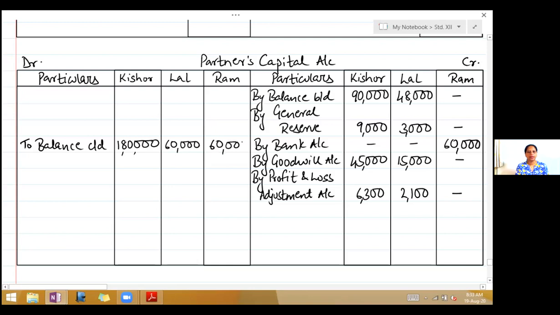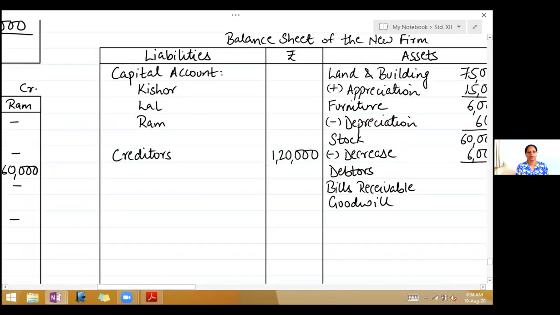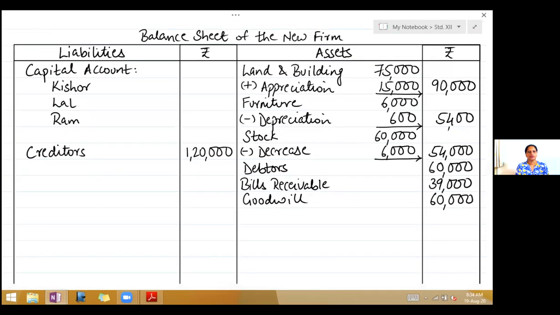Now this being the final balances, you have to write this in the capital account on the liability side. Right, Kishore 1,80,000, Lal 60,000, Ram 60,000. So total in the outer column 3 lakhs.